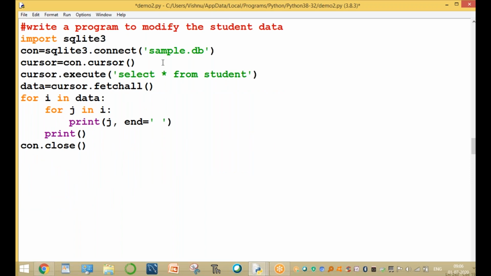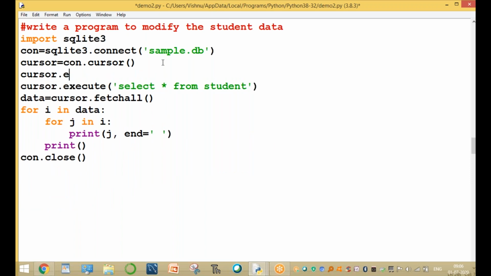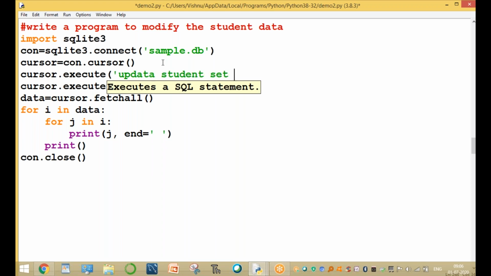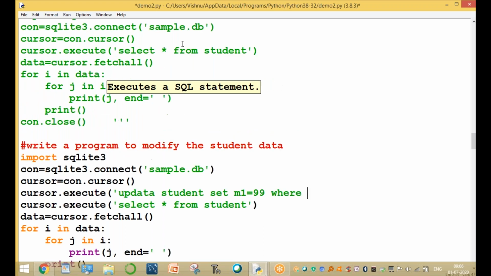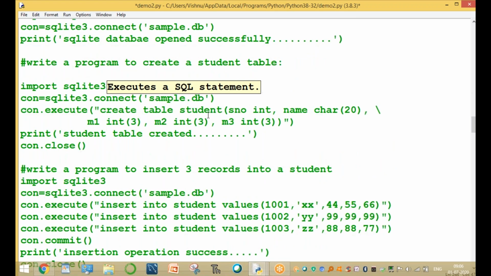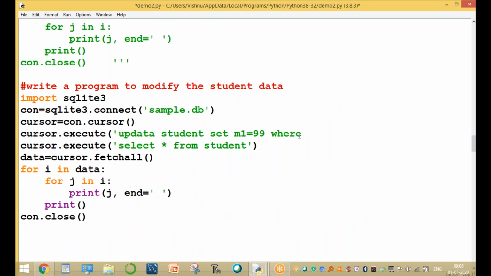Now, to modify, how to modify? Use cursor dot execute of the update command. Update student set M1 equal to 99 where the condition is HTNO or SNO. The name of the column is SNO. Where SNO equal to 1001, single quotes close and end. This modifies the student data.